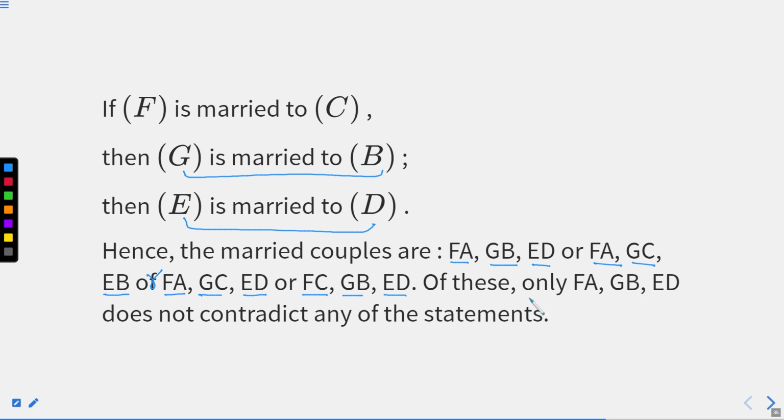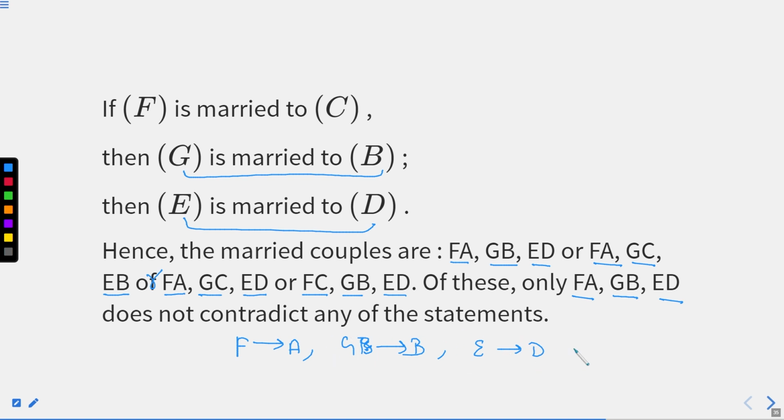For these only, A and F, G and B, and E and D does not contradict any of the statements given above. So we know that A marries to F, G marries to B, and E marries to D.